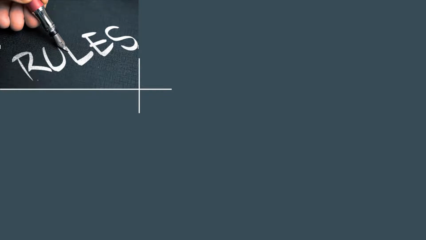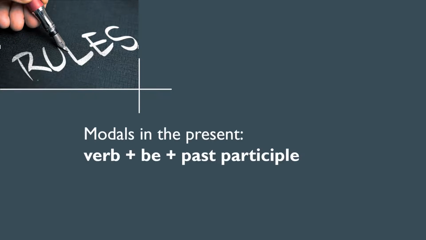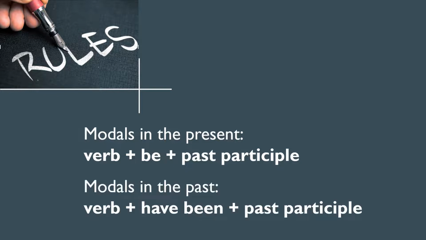Let's take a quick look at the rules because understanding those can always be helpful. So modals in the present, the rule is verb plus be plus past participle. So that's the 3rd form. In the examples we just had, it would be might be disappointed or can be brought. For modals in the past, it's verb plus have been plus the past participle. So again, in the previous examples, we have should have been told or could have been sold.